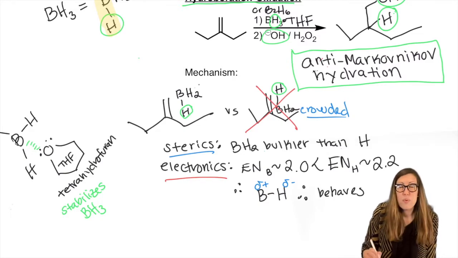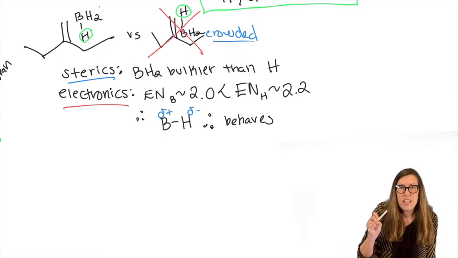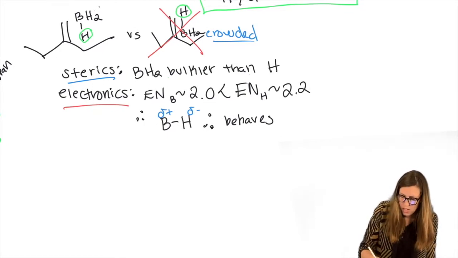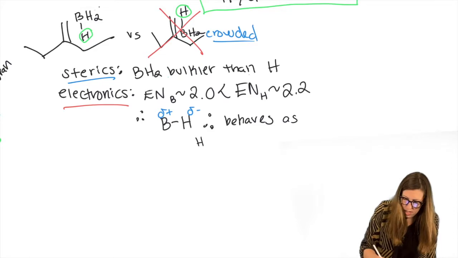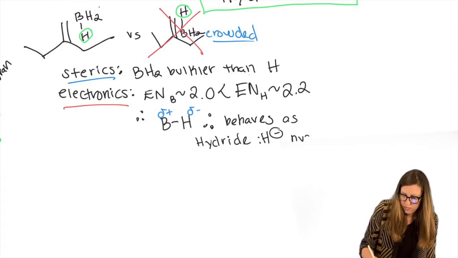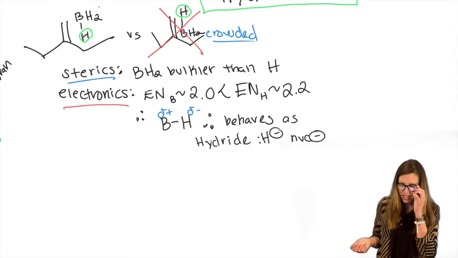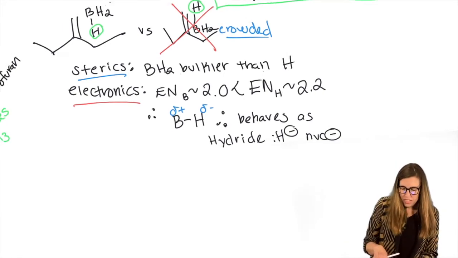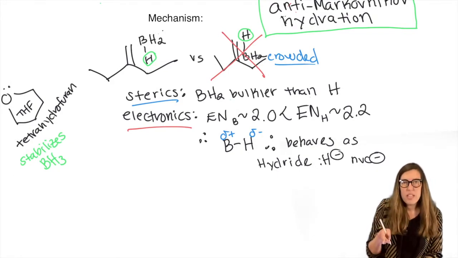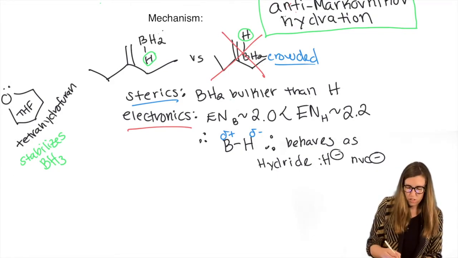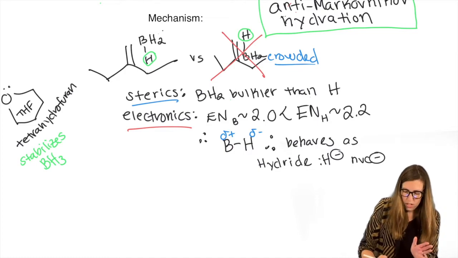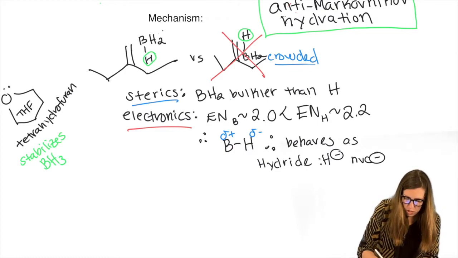Instead of, we're used to using H's as electrophiles, H+, it behaves as a hydride, not a proton. Hydride means H with its electrons, nucleophile. So it attacks the alkene. So what that means is that in order for it to want to attack, the alkene can't be so electron rich. So that means there's going to be two arrows in this step, but we're going to draw them, acknowledging that they might not happen exactly at the same time.